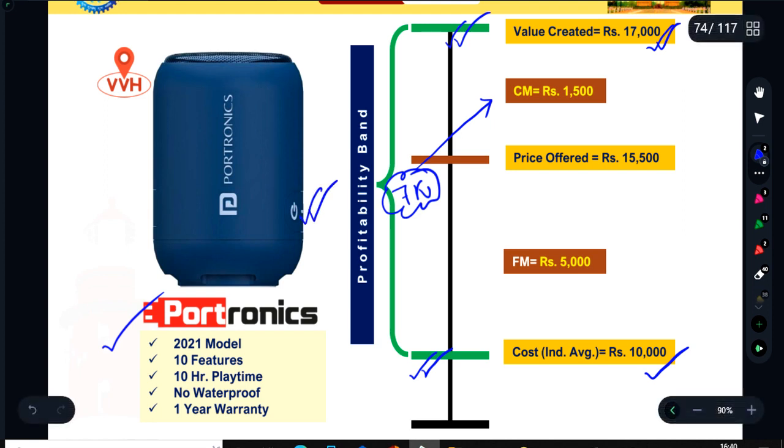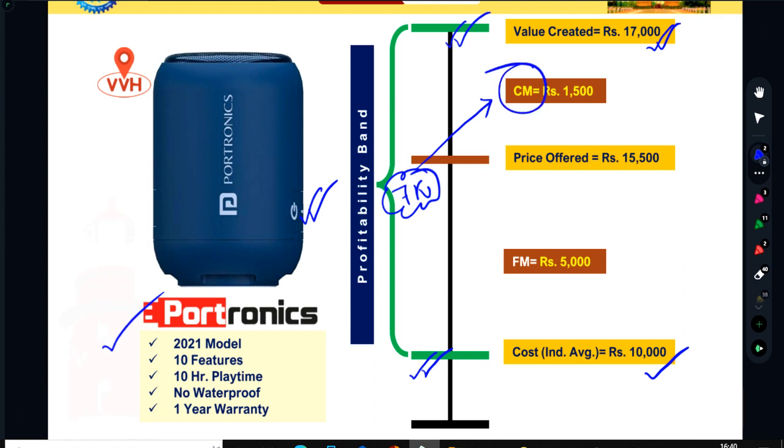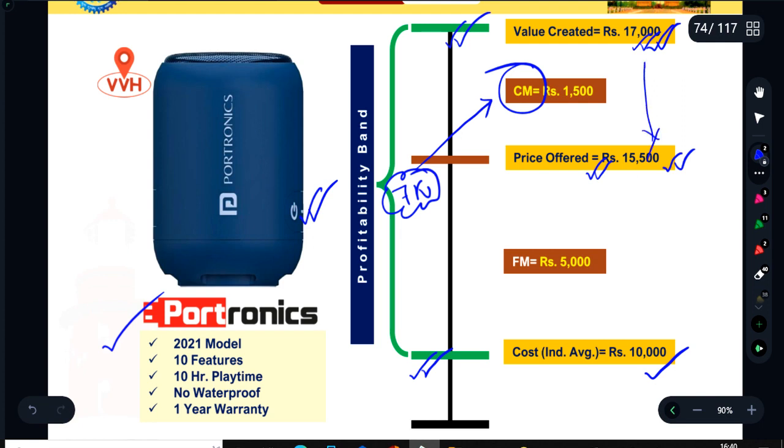To attract the customer, we give discounts. That is not basically a discount, that is customer margin that goes into the customer's pocket, or we don't charge them that money. So this is the concept of MRP and the discounted price. Then the price offered is 15,500. So the customer is getting a 17,000 product at 15,500.